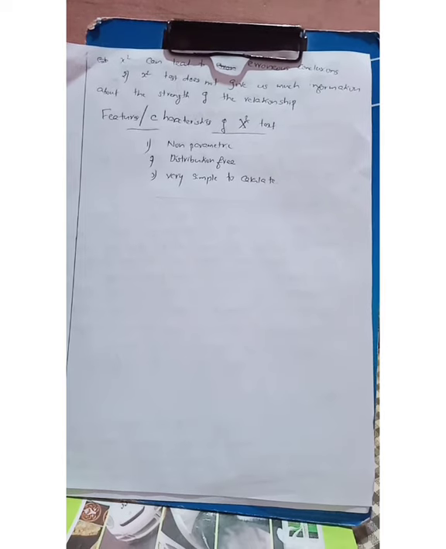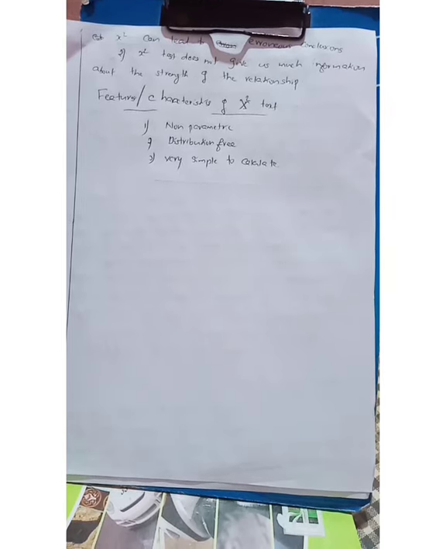The next limitation is that the chi-square test does not give us much information about the strength of the relationship. In order to know the association between two attributes, or the relation between two values, we may use the chi-square test. But the strength of the relationship cannot be measured through the chi-square test.